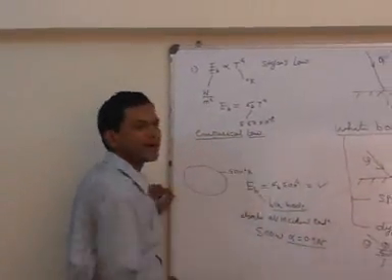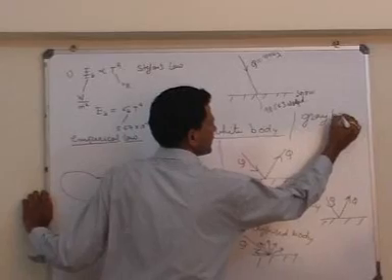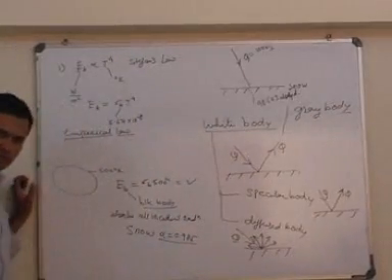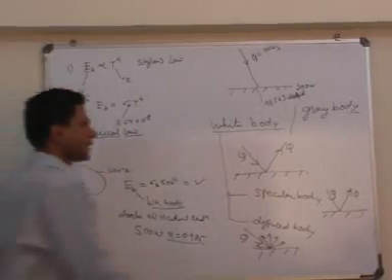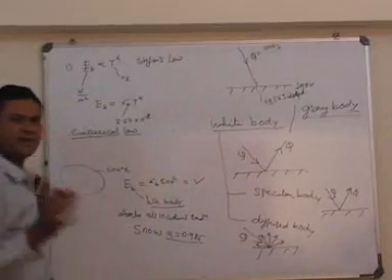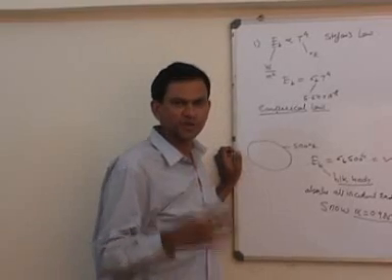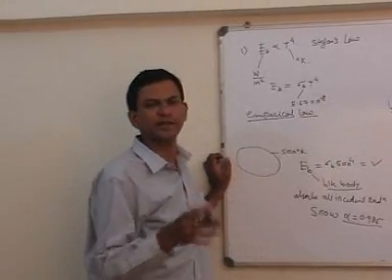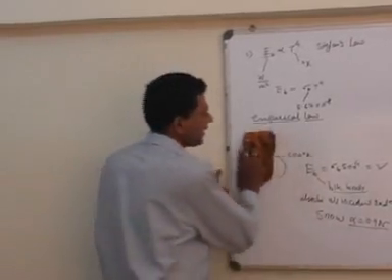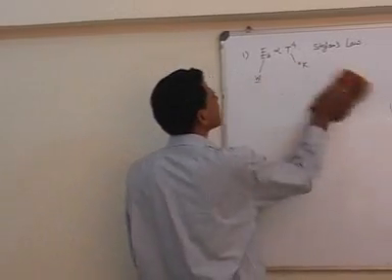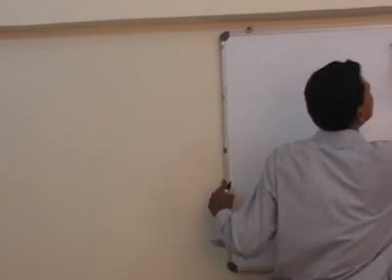Now from black body to white body we also have what is called a gray body, G-R-A-Y. The third type of body is a gray body. This gray body reflects a certain proportion of incident radiation, absorbs a certain proportion, and transmits a certain proportion of incident radiation. We have seen earlier that radiation follows dual nature: the wave theory and the particle theory.